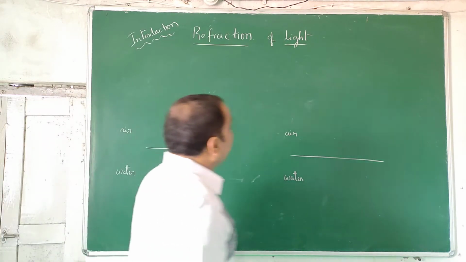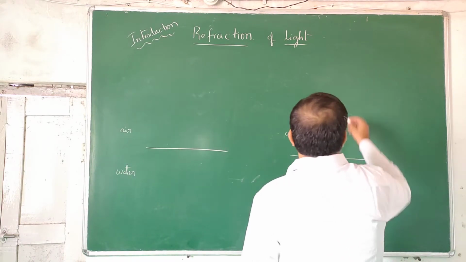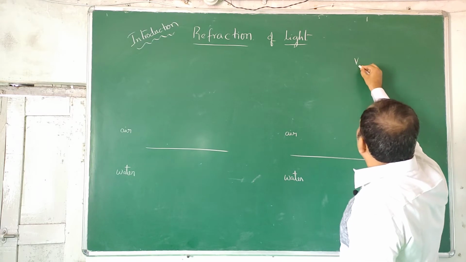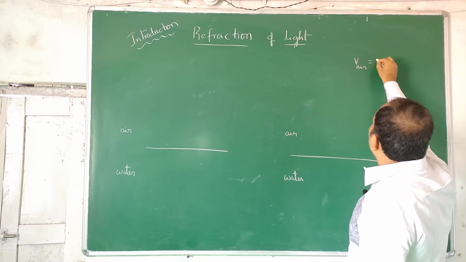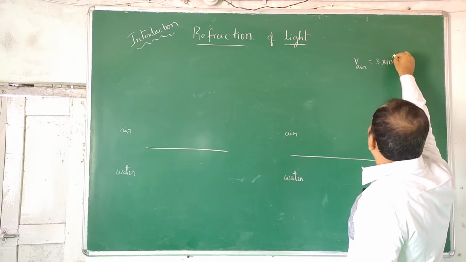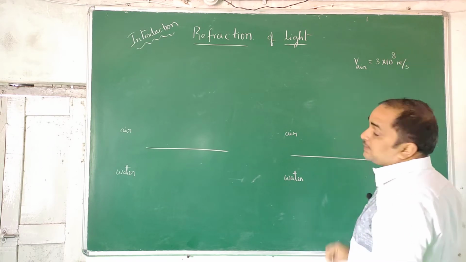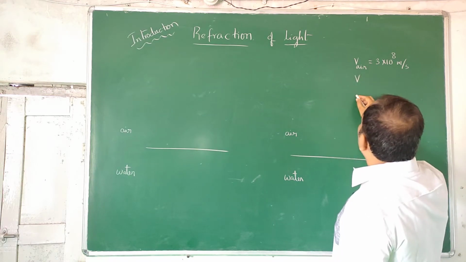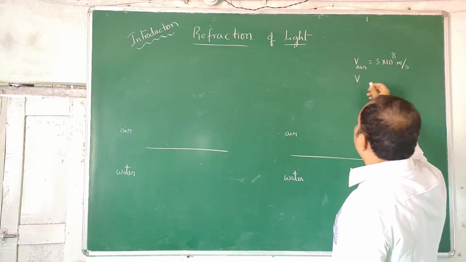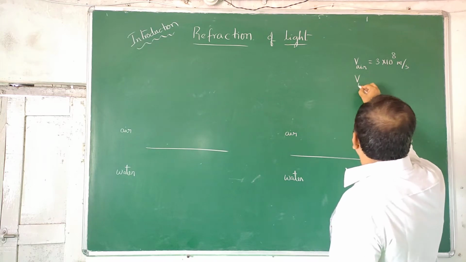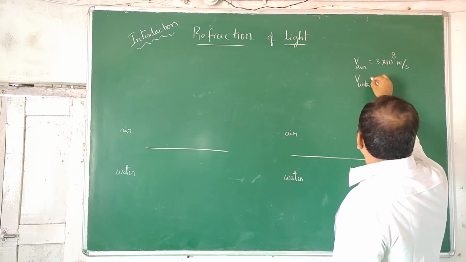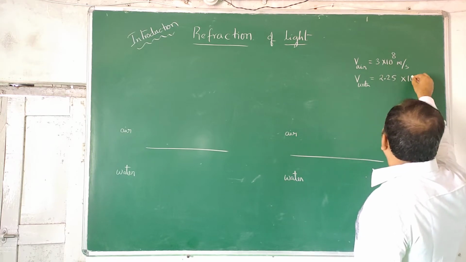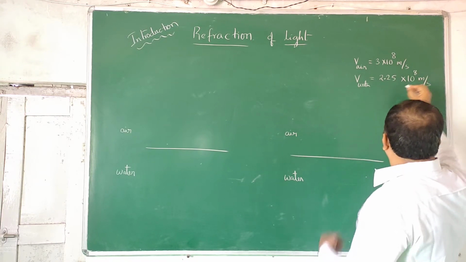It will be easy for you if you can remember some four values. Velocity of light in air is 3 into 10 to the power of 8 meters per second, 3 lakh kilometers per second. Velocity of light or speed of light, because light spreads in all directions. Speed of light in water is 2.25 into 10 to the power of 8 meters per second.